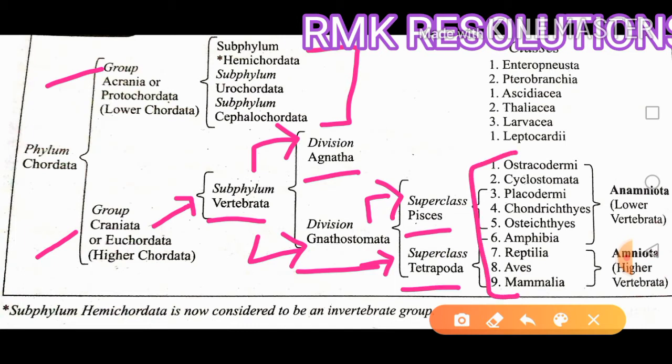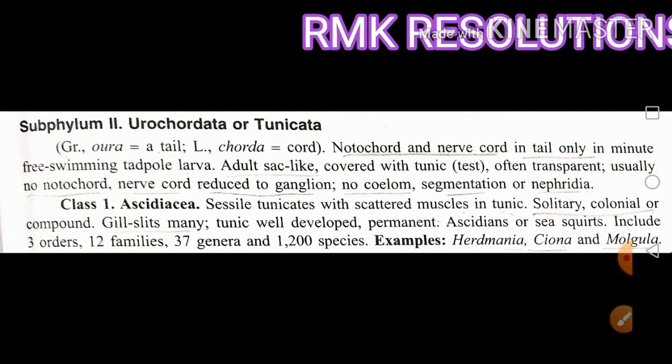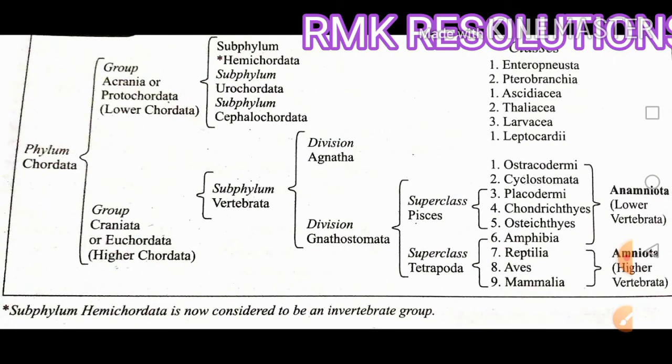So this is the brief idea of the classification of the Chordata. In the previous video we already learned up to the Hemichordata and saw their characteristics.